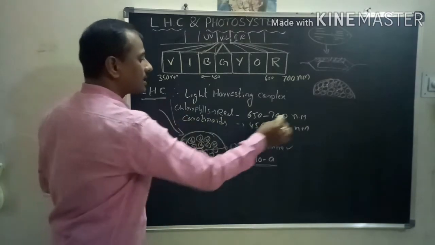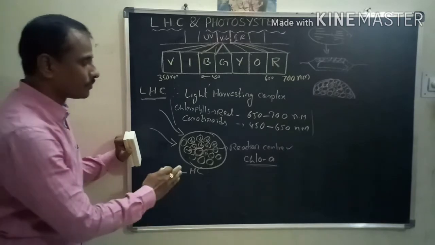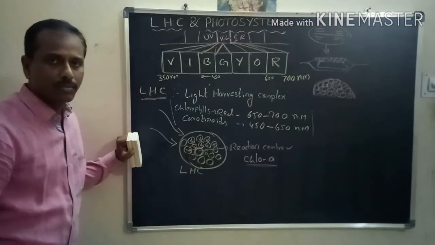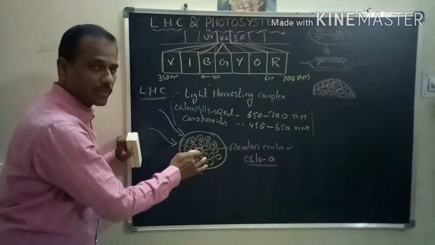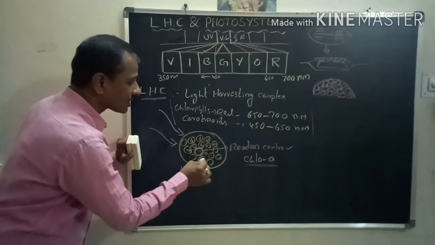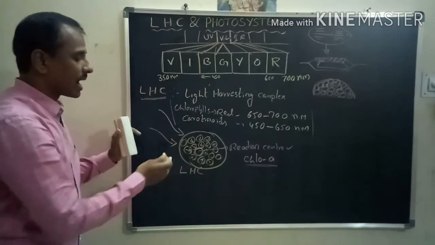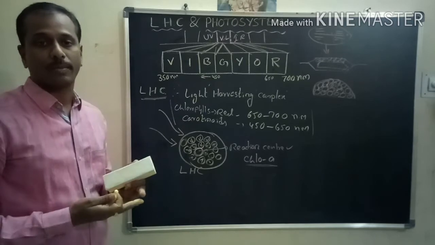Okay, chlorophylls and carotenoids. Then next, this is the reaction center. It must be chlorophyll a. What about the remaining pigments? They are present here, and they trap the light energy and supply it to the reaction center.